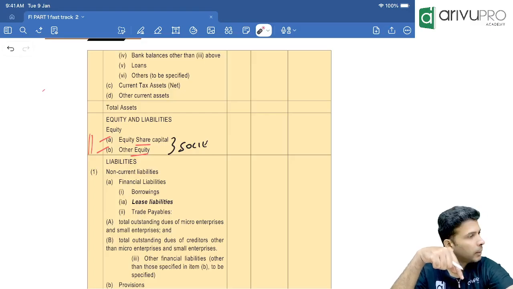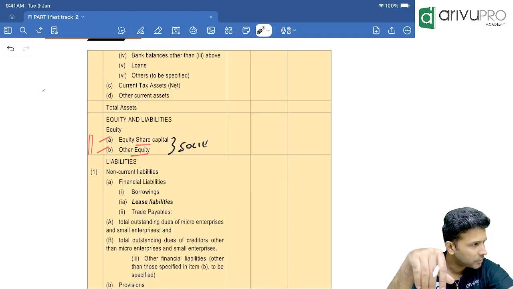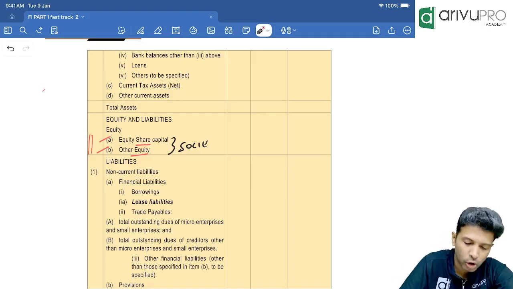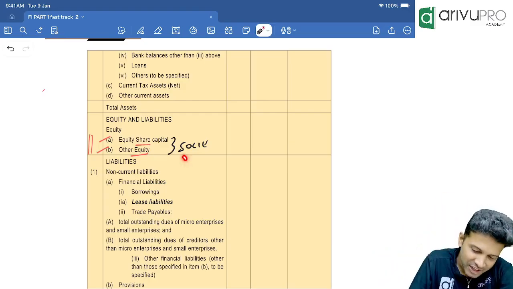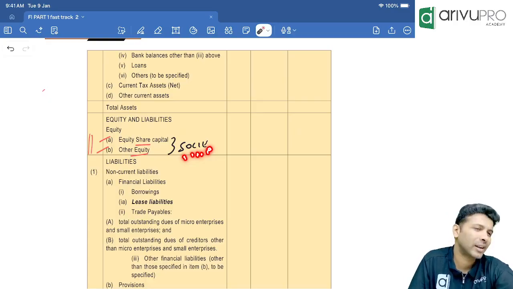Balance sheet, P&L, cash flow statement, notes to accounts. In Ind AS also the same: balance sheet, P&L, cash flow statement, notes to accounts, and one more called SOCI, the statement of changes in equity.